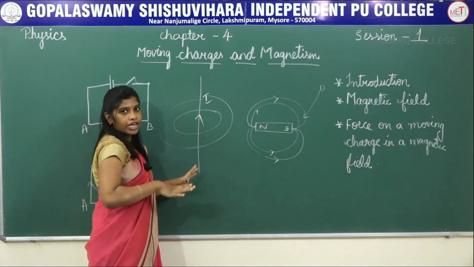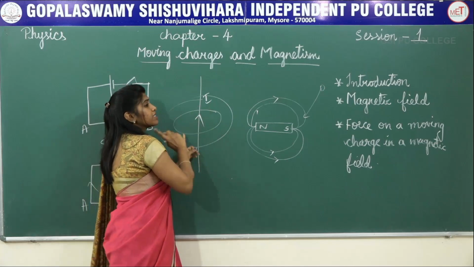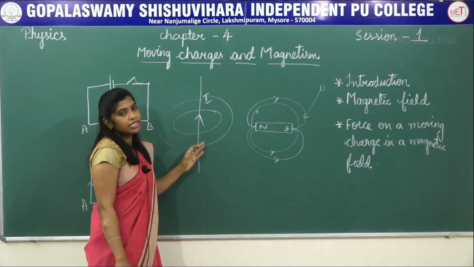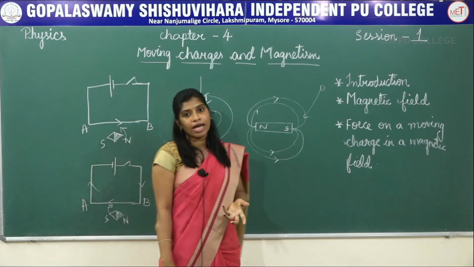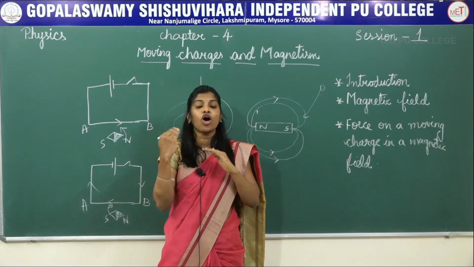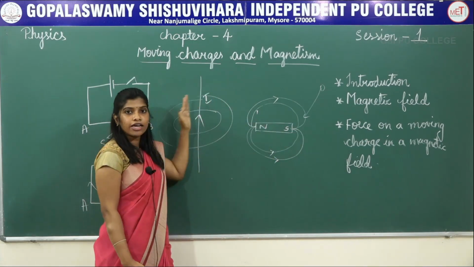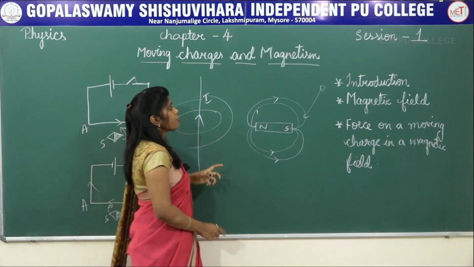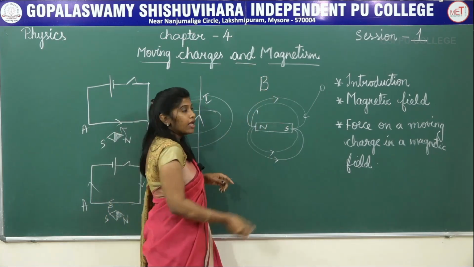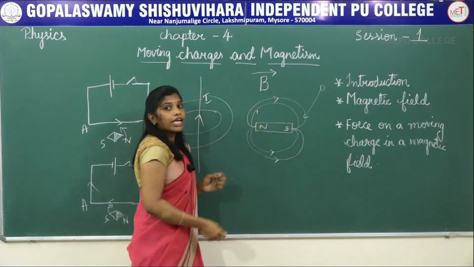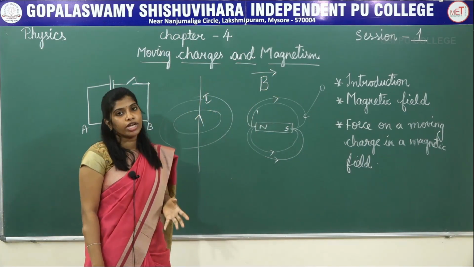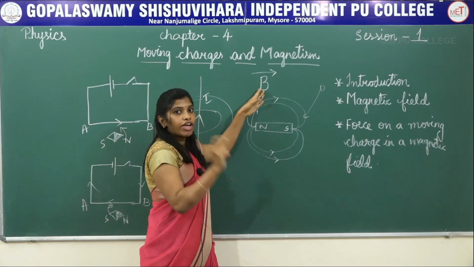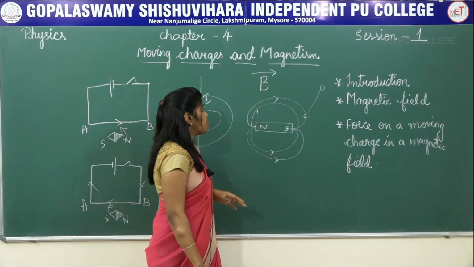Similarly, in case of a current carrying conductor, there is a space around this conductor where you can experience the magnetic effect, and this space is nothing but magnetic field. So how do I define magnetic field? Magnetic field is the space around the magnet or a current carrying conductor in which the magnetic effects can be experienced, and this magnetic field is denoted by the letter B with an arrow mark. This arrow mark denotes it's a vector quantity. Vector is a physical quantity which has both magnitude as well as direction. Therefore, this magnetic field is a vector quantity, that is, it has direction as well.